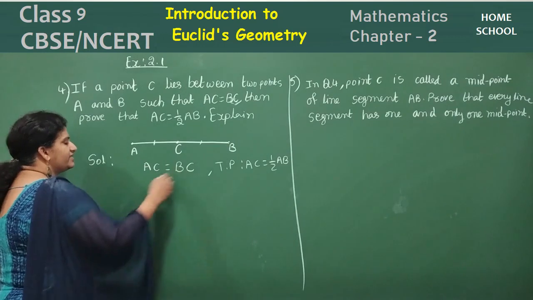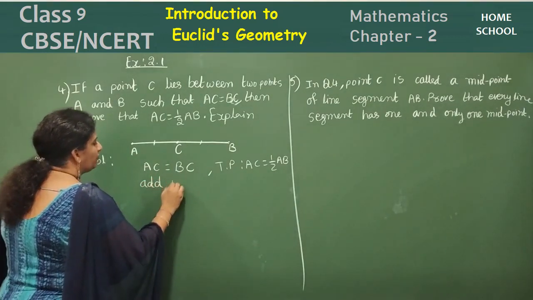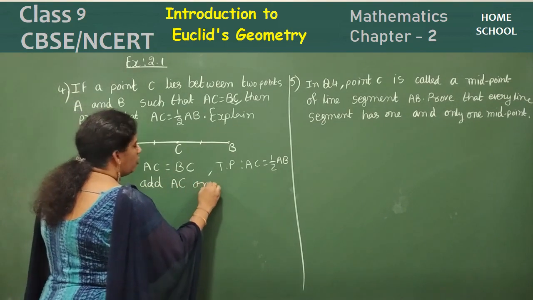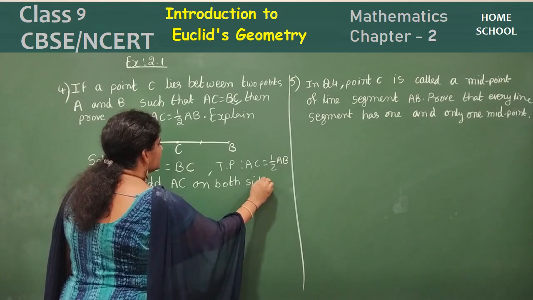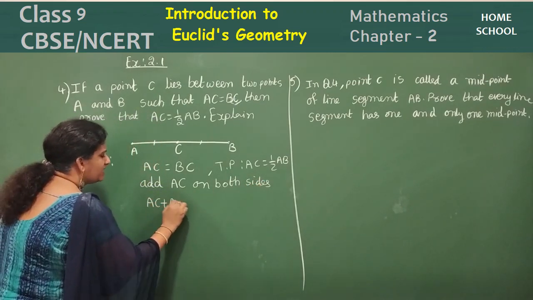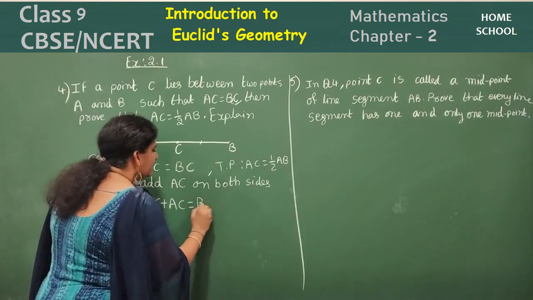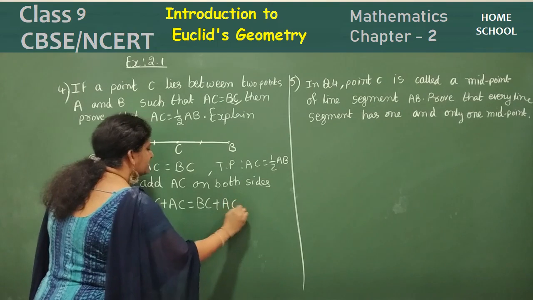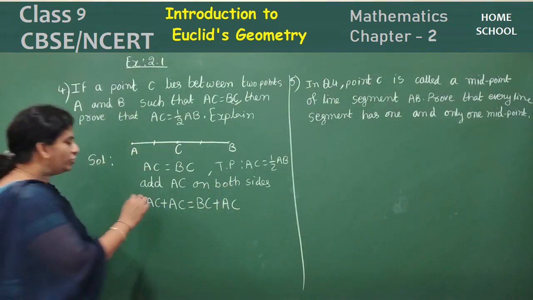So consider this, children: add AC on both sides. What happens? AC plus AC, and here BC plus AC. AC plus AC is how much? 2AC.